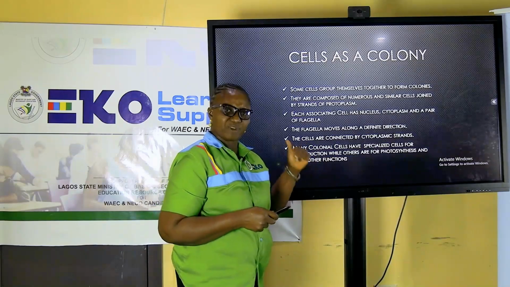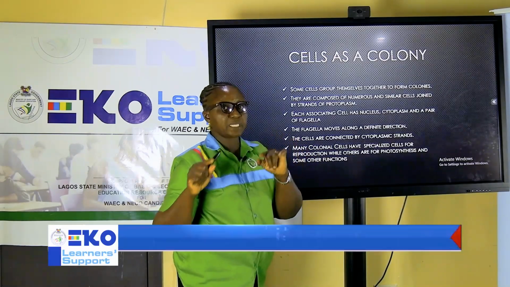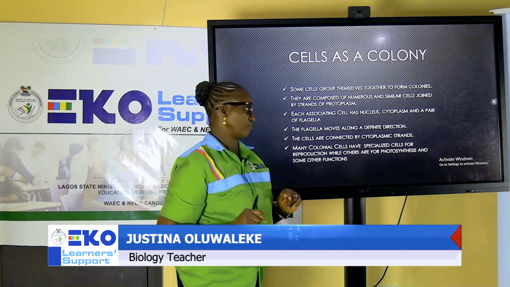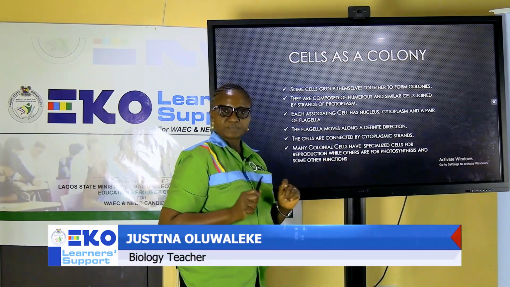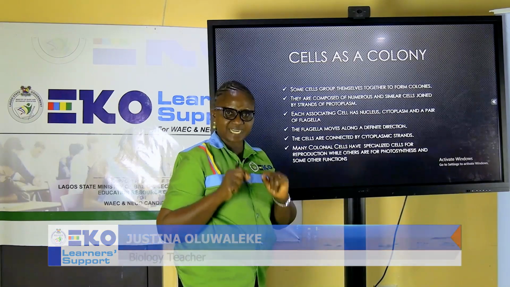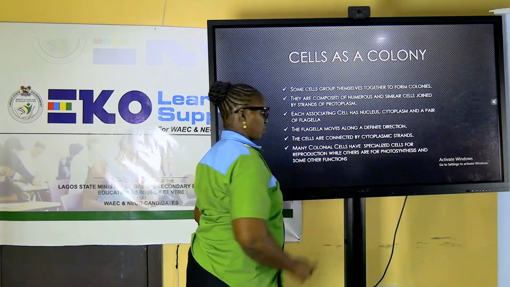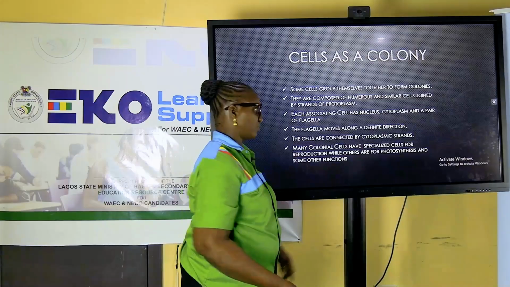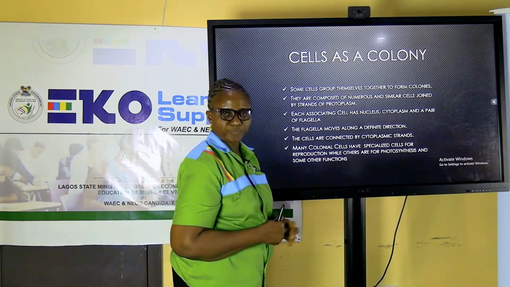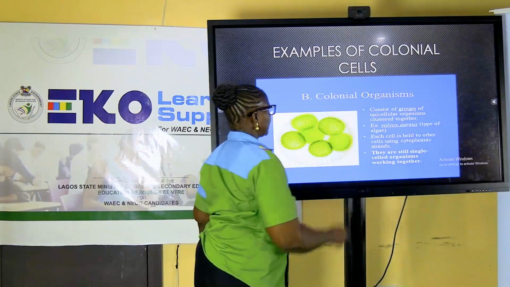So they do not live like we saw in independent cells that are able to carry out the activities of life on their own. Here, there's a kind of differentiation: some cells are designated for reproduction, and some are able to carry out photosynthesis. But when it's time for them to move, they go in a coordinated way.